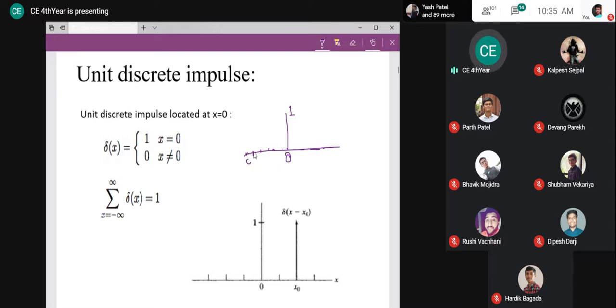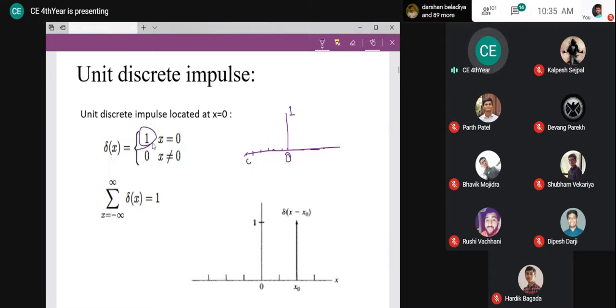It is 0. What is the impulse value here? 0. So 0 plus 0 plus 0 plus 0 plus 1 plus 0, 0, 0, 0, all 0. So what will be the final summation from plus infinite to minus infinite? It will be 1. That's why this value is taken as 1.